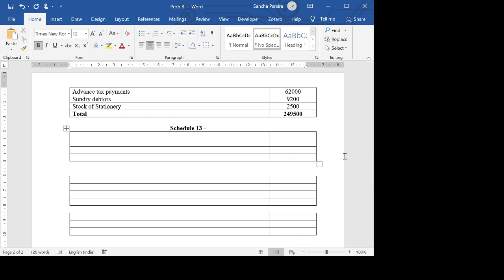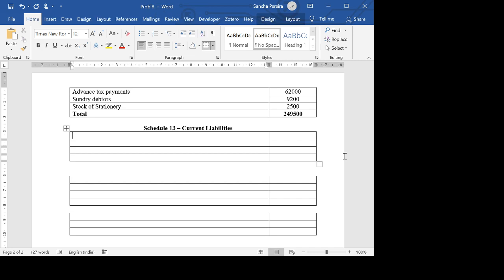Schedule 13 is current liabilities. Now here we have unclaimed dividends first, which are 2,400. Then we also have sundry creditors, which is 12,600. And any other thing?